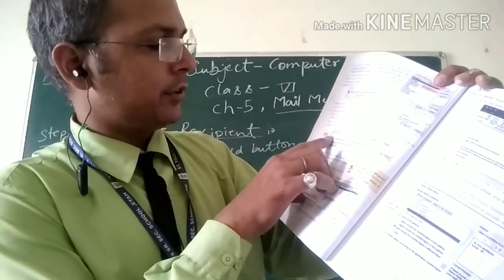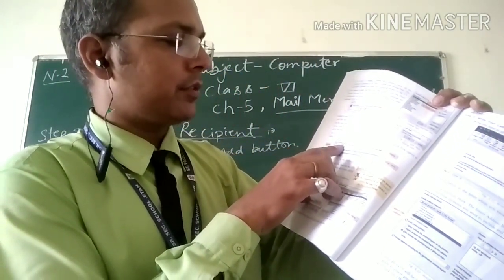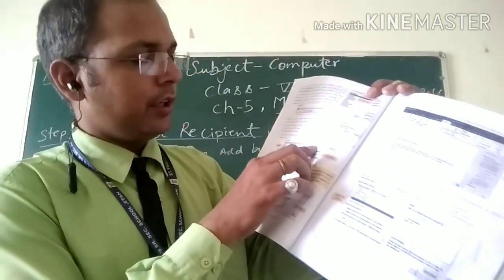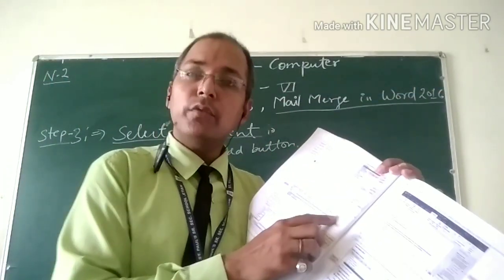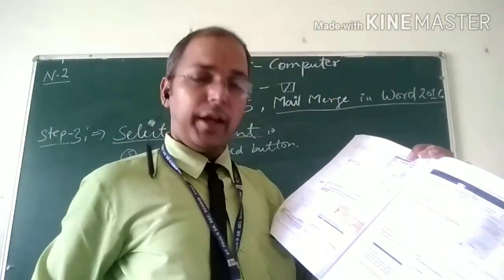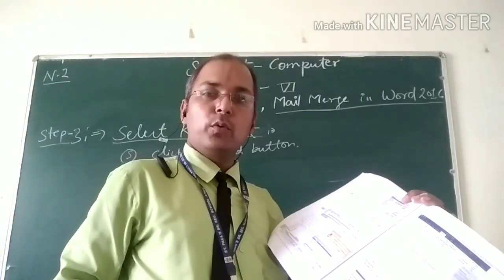In the records, the fields are like title, first name, last name, address 1, city, state, country or region. So these are the fields. Just as you add the field Mobile Number, you can add a field for a particular person's nickname.